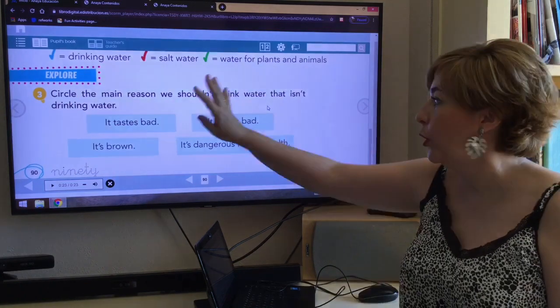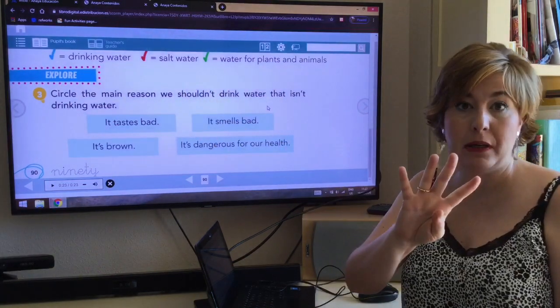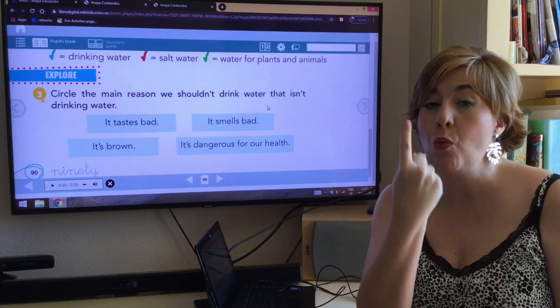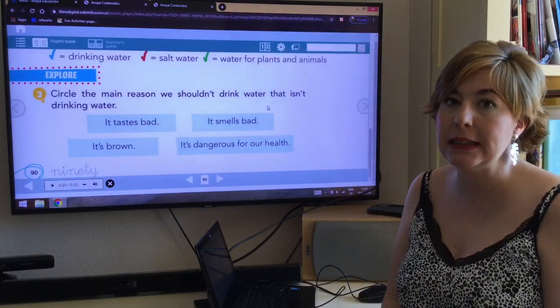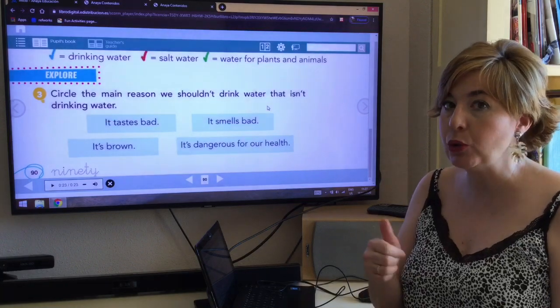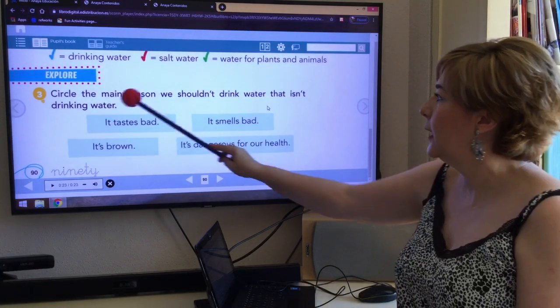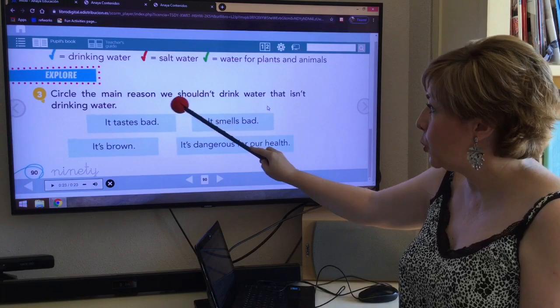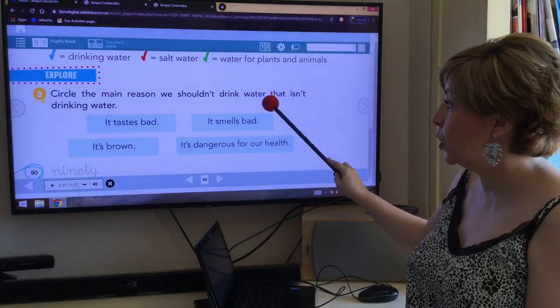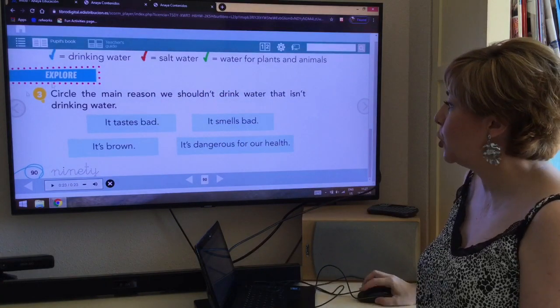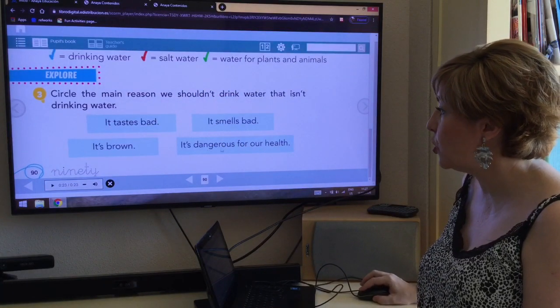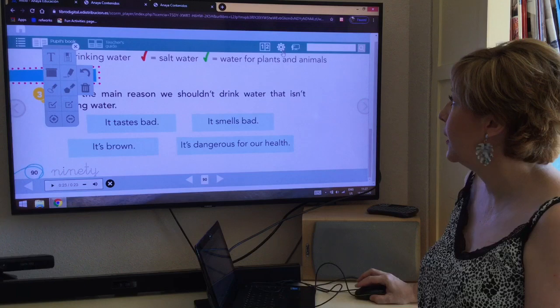Don't think about all of the four of them are correct, but one is more important than the other. One is special. The most important is that we shouldn't drink water that isn't drinking water because it's dangerous for our health.